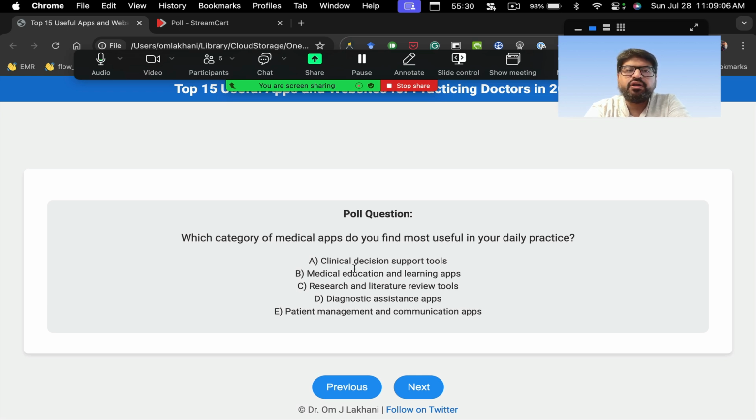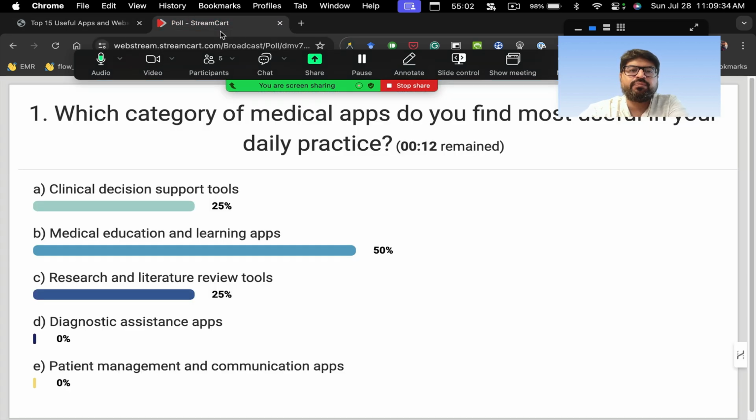So if you can run the poll. The question is, which category of medical apps do you find most useful in your clinical practice? Do you use clinical decision support tools like UpToDate? Do you use medical education and learning apps? Do you use apps that help in research and literature review? Do you use apps which help in diagnosis? Or do you use patient management and communication apps? Which of these apps is very useful to you in your practice? So please share your poll results.